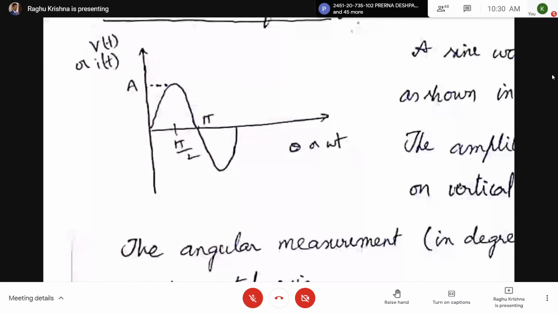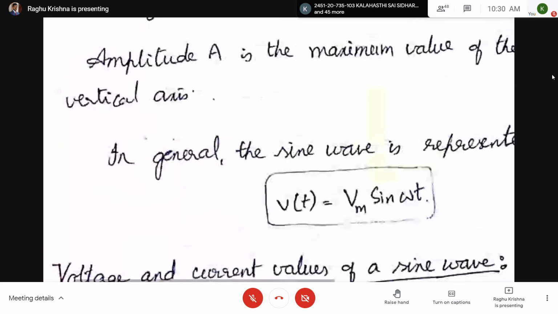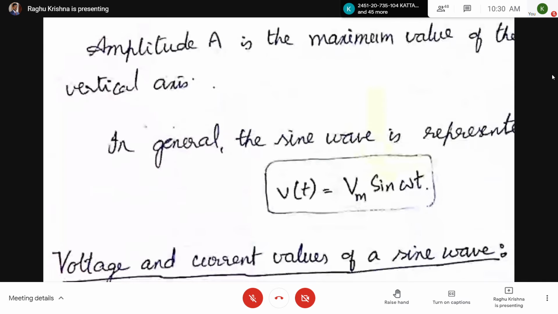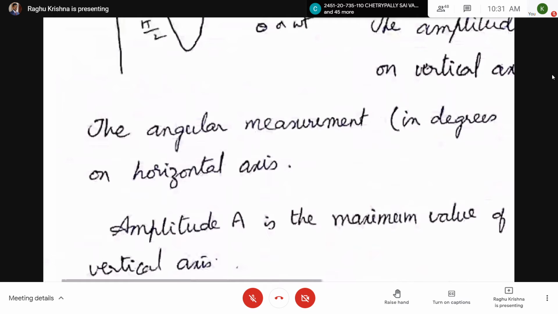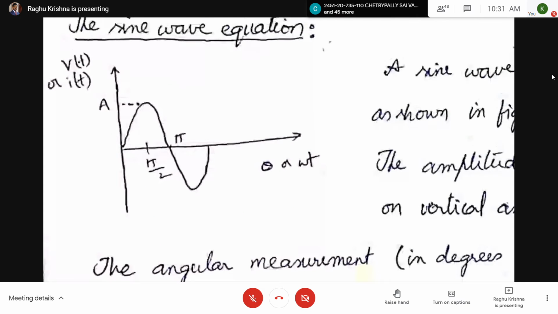When omega t equal to pi by 2, what happens to V of t? When omega t equal to pi by 2, sine pi by 2 is 1. So V of t will be Vm. That means maximum positive voltage. So here at pi by 2, the magnitude will be maximum positive.